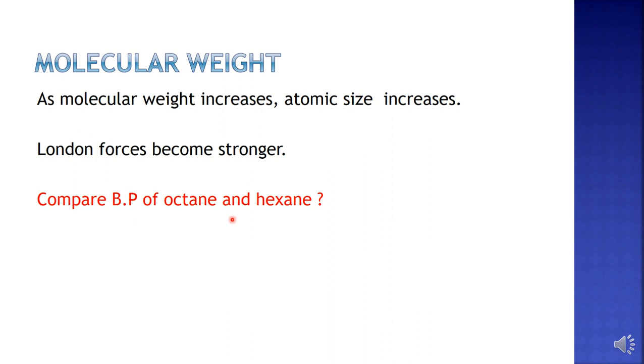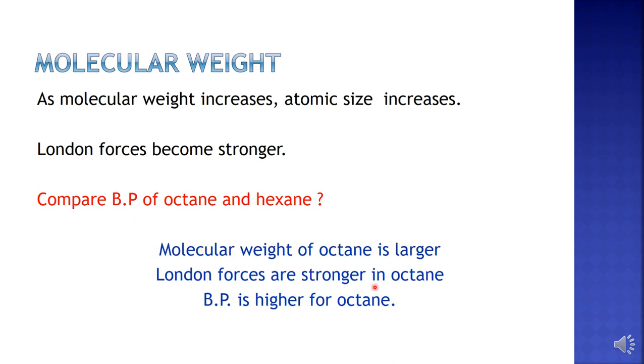Now let's compare the boiling points of two alkanes, octane and hexane. Octane, as you know, is an alkane with 8 carbon atoms, and hexane is a molecule with 6 carbon atoms. So obviously, the molecular weight of octane will be larger. The formula of octane is C8H18. The formula of hexane is C6H14. So obviously, octane has higher molecular weight, which means London forces are stronger in octane, and therefore the boiling point will also be higher for octane.